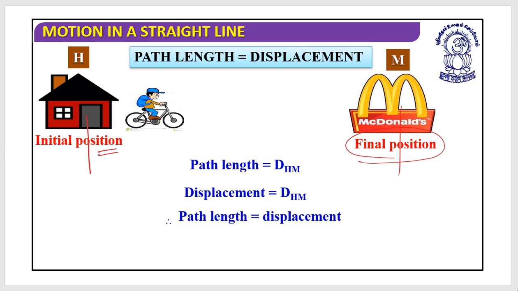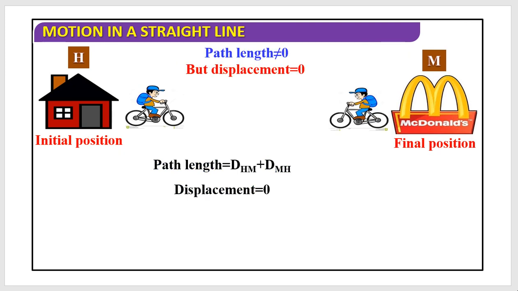It is the same: the final position minus the initial position. So in this situation, the path length is equal to the displacement.